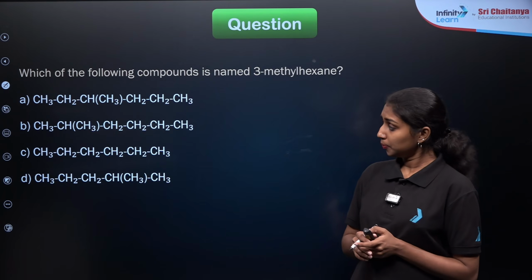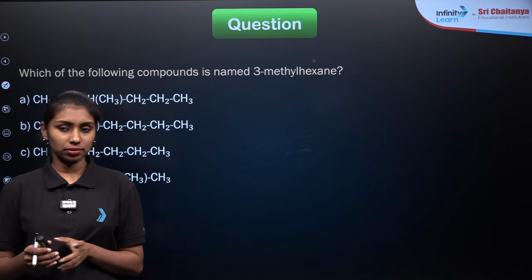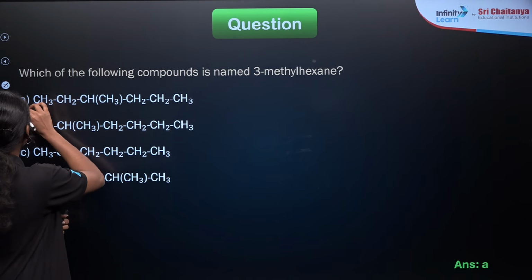So what will be the answer? 3-methylhexane. So option A is our correct answer.